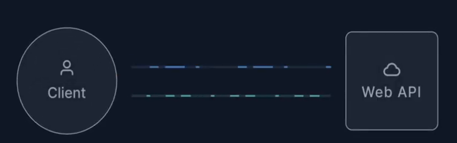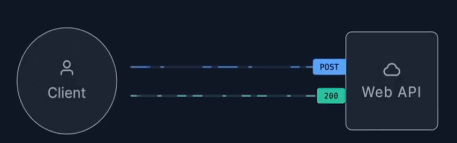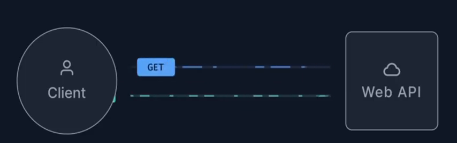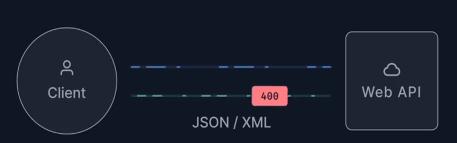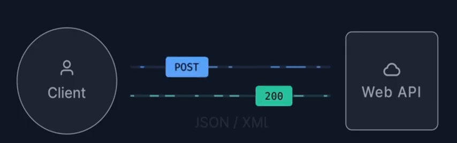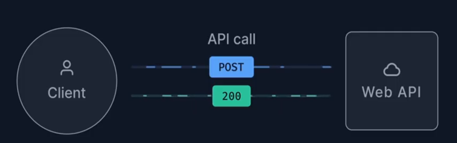So, how do APIs actually work? Let's use the example of web APIs, which are the type of APIs that deliver client requests and return responses via JSON or XML, usually over the internet. Each request and response cycle is an API call.